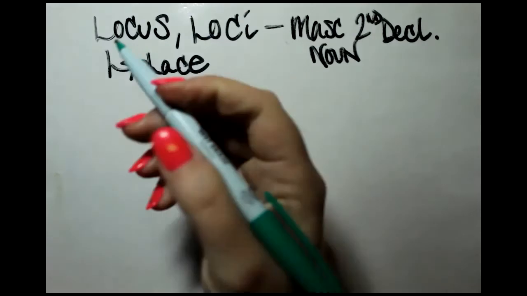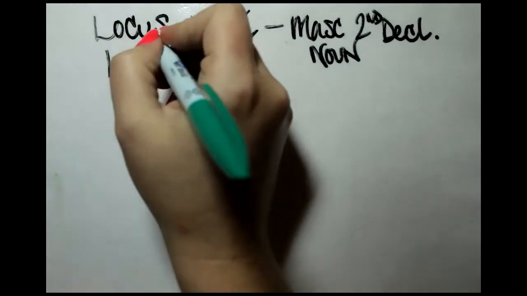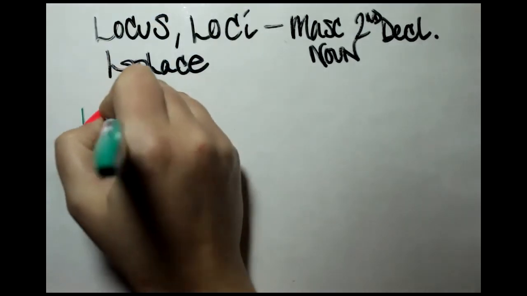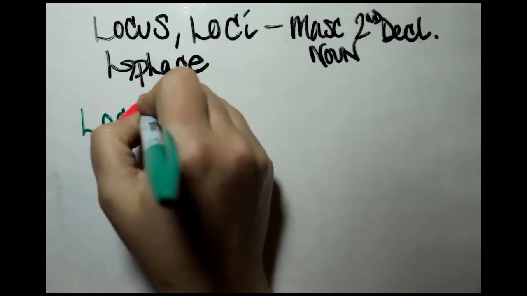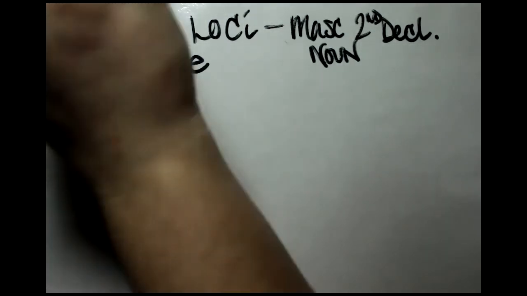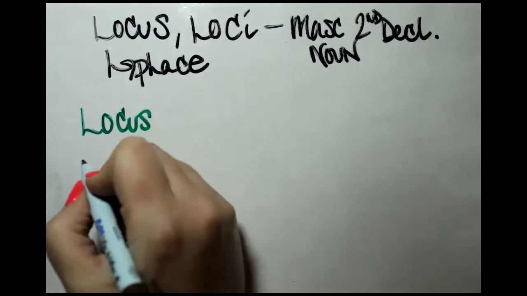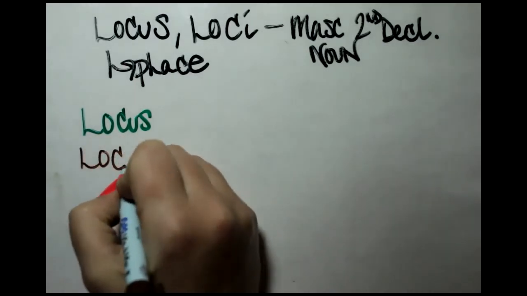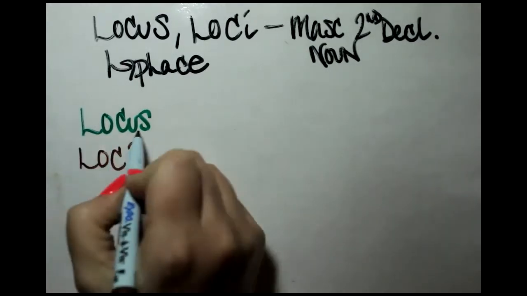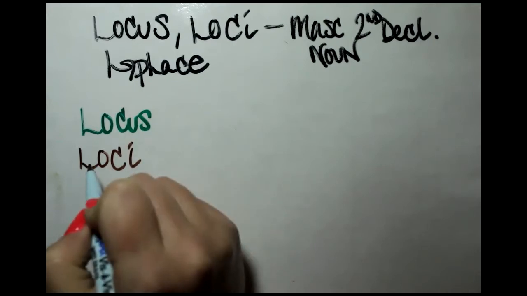All right, so let's start with the nominative singular form. It's given to us right up here, locus. L-O-C-U-S, locus. The genitive singular form, loci. Those are the two that are given to us. Locus, the place. Loci, the genitive singular, of the place.